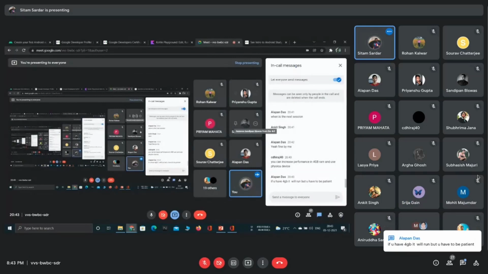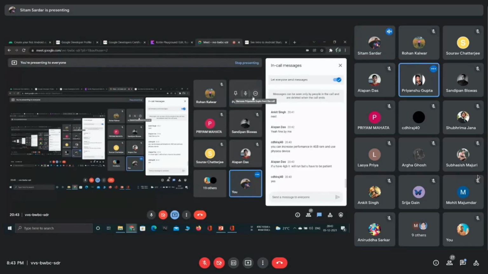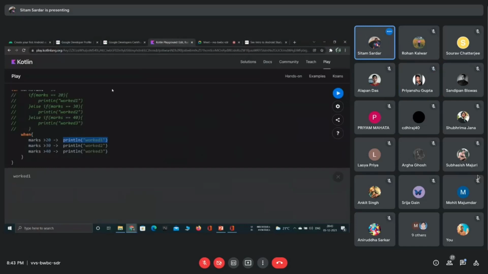Okay, Priyanshu, one thing you can do is download Android Studio once. If it does not work, then uninstall it. Okay, fine. Yes, try it once, then uninstall it. No issue. Okay.